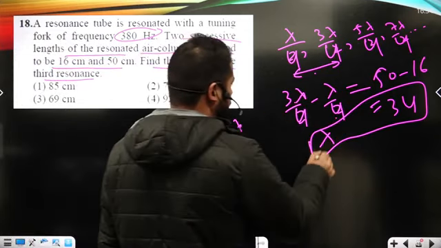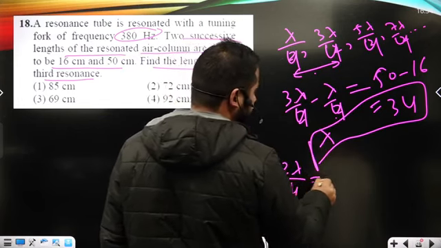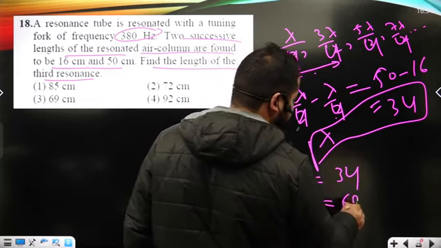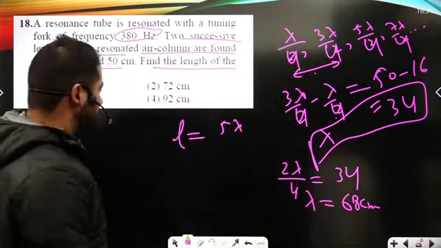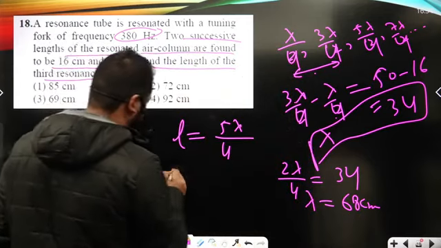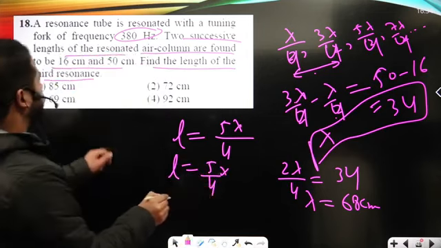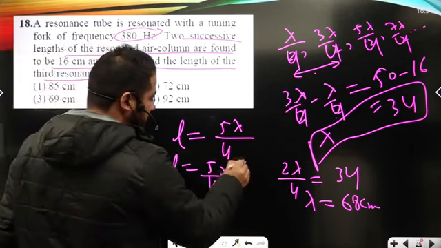So here it should be 2 lambda upon 4, that's here 34, so lambda is actually 68 centimeters. Yes, 68 centimeters. Here it should be 5 lambda upon 4. It's the length of third resonance, that's 5 upon 4. Lambda is here 68.